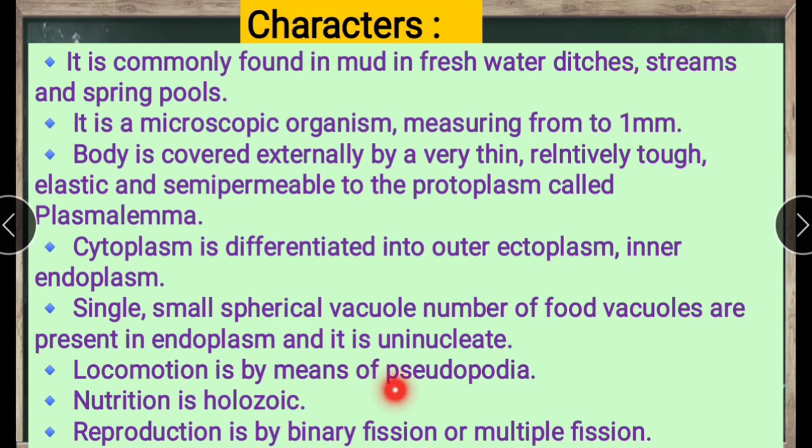Locomotion is by means of the pseudopodia. These are false feet, helpful for movement as well as feeding in the amoeba. Nutrition is holozoic. Reproduction is by binary fission or multiple fission.